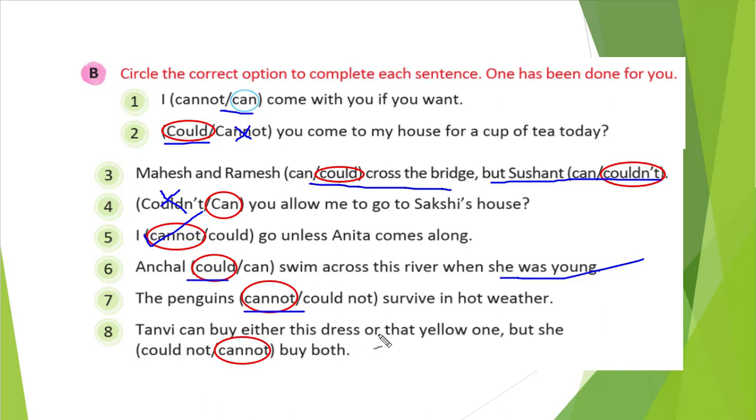Tanvi can buy either this dress or that yellow one, but she cannot buy both. The word but shows negativity, so cannot is the correct answer. When past tense is there, we write could not. That way you can give the answer.